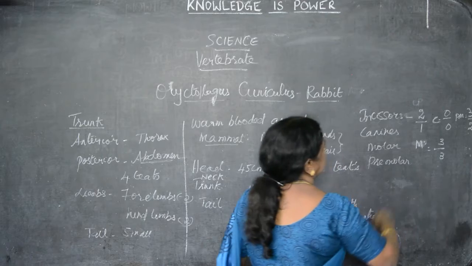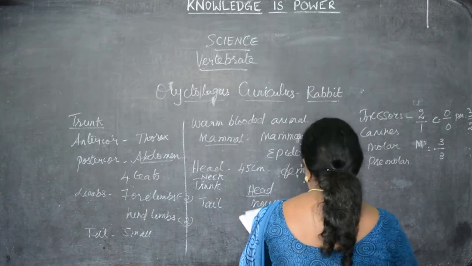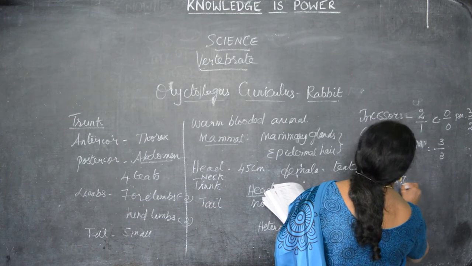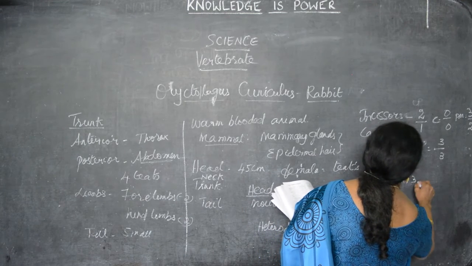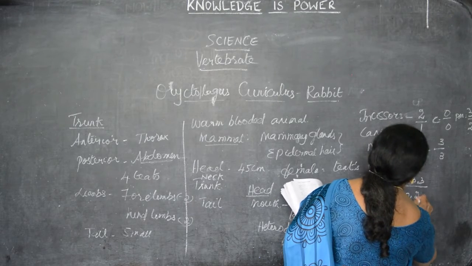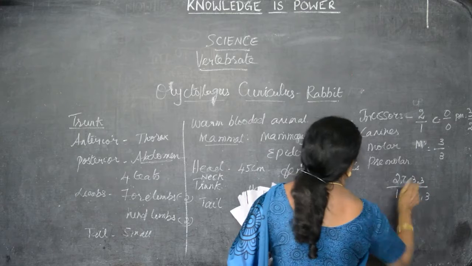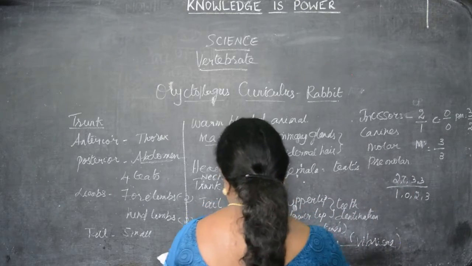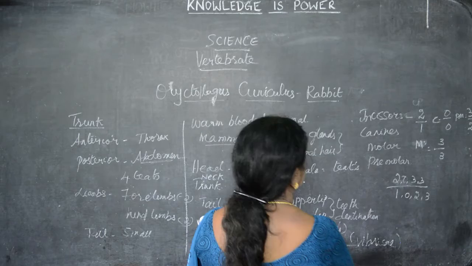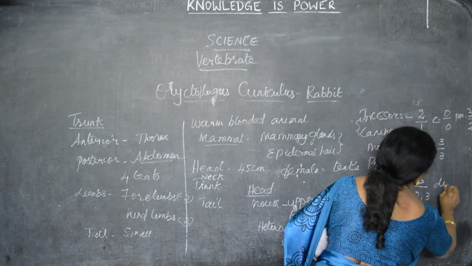This is the dental formula: 2, 0, 3, 3 for the upper and 1, 0, 2, 3 for the lower, arranged as incisor, canine, premolar, molar. There is a gap between the incisors and the premolars, known as the diastema.